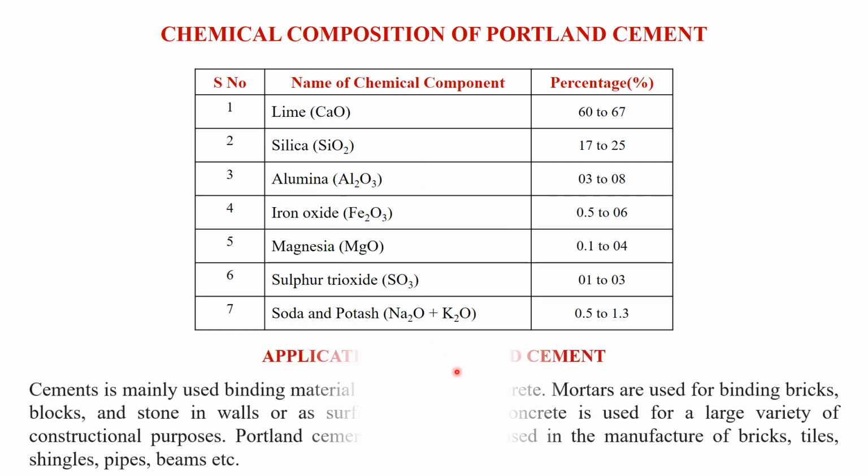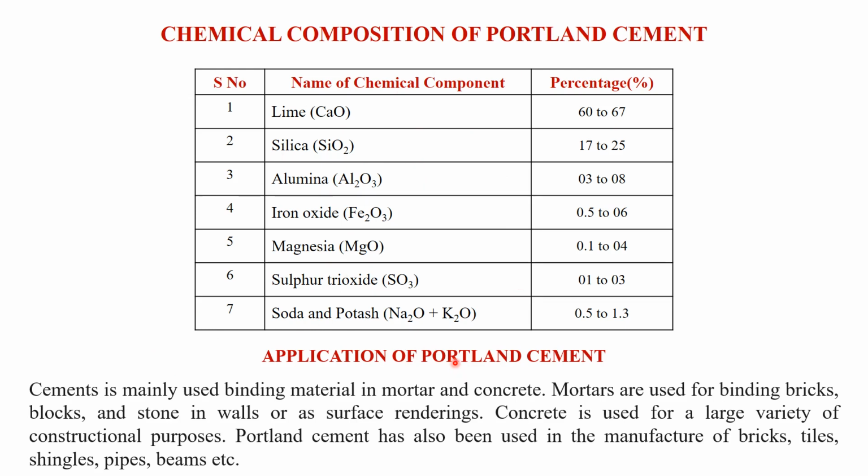The application of the Portland cement, we all know that cement is mainly used as binding material in mortar and concrete. Mortars are used for binding bricks, blocks, stones in walls or as surface renderings.